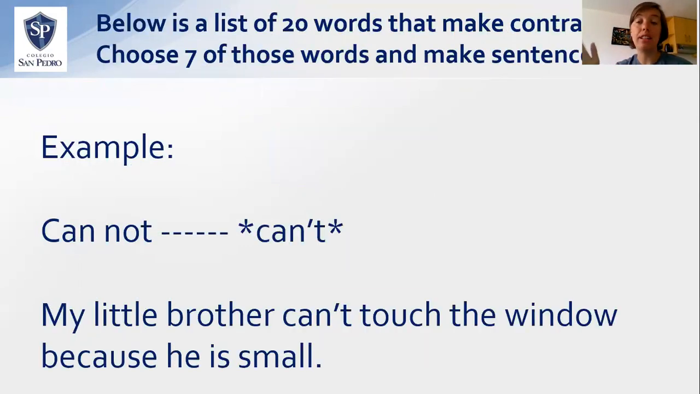On the next slide, you're going to see a bunch of different contraction words. You're going to make your own sentences. For example, if I see the word cannot on the list, I know that that makes the apostrophe can't. So in my English notebook, underneath the tables or on the next page, I'm going to make a sentence using can't. My sentence is, my little brother can't touch the window because he is small. I'm going to highlight, circle, or write in a different color the word can't, and show Miss G that word.